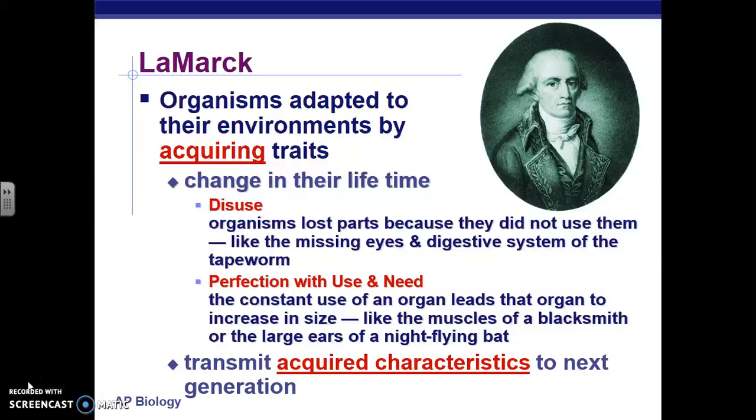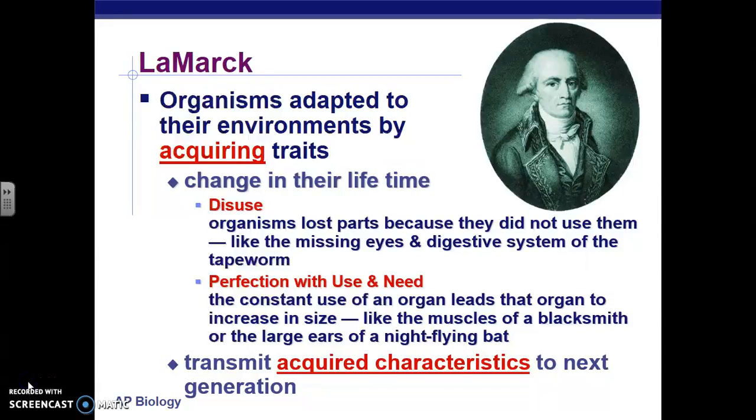What he thought was that the organism, the one living, grew its neck larger and then passed that trait on to its offspring. He also believed that organs or parts of the body that were not used would disappear in the organism and therefore not be passed down to the next generation.